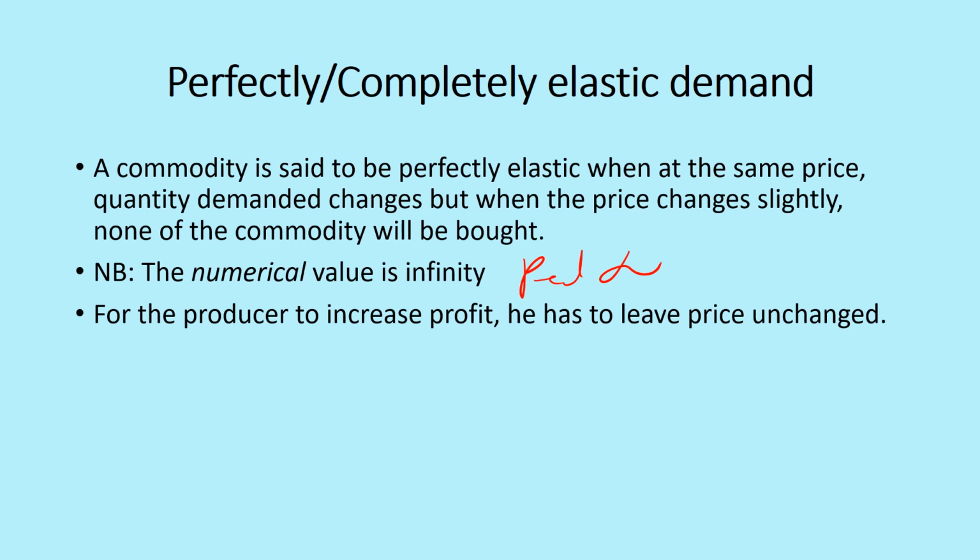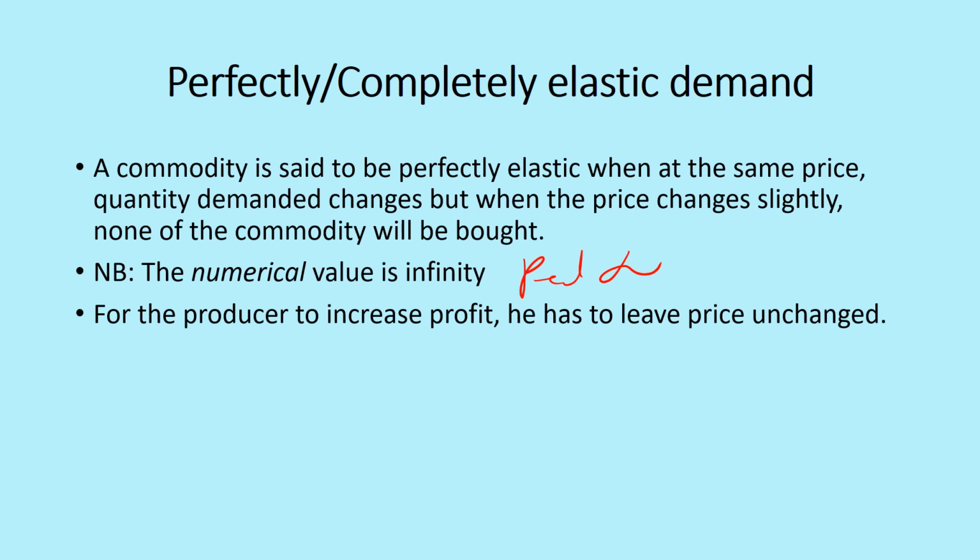Then if you are a producer wanting to increase your profit or increase your total revenue, what should you do to the price of the commodity? Do not change the price. The price should be left unchanged. The price is fixed. You shouldn't increase the price because the moment you try increasing the price slightly, none of your commodity will be bought.